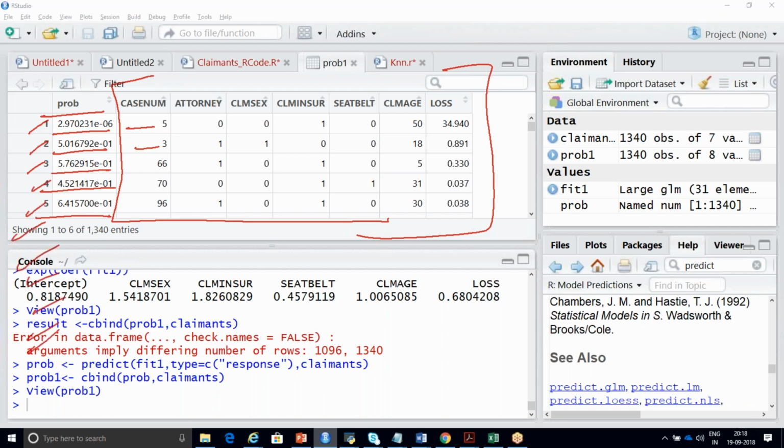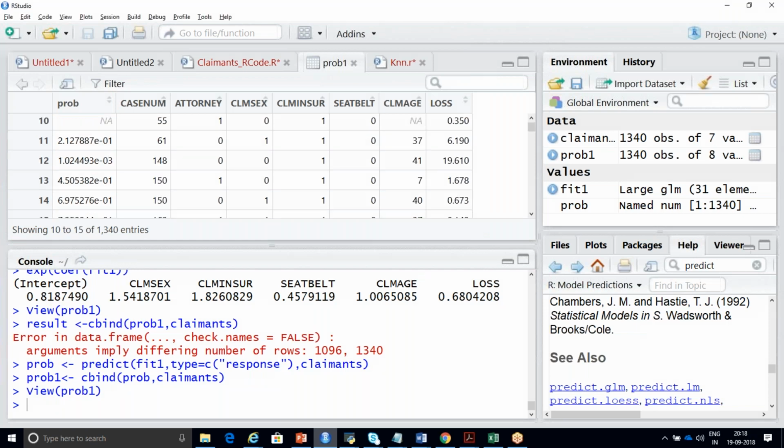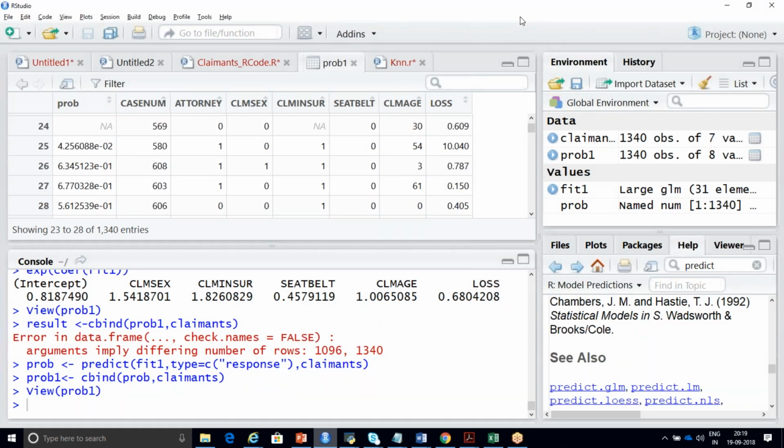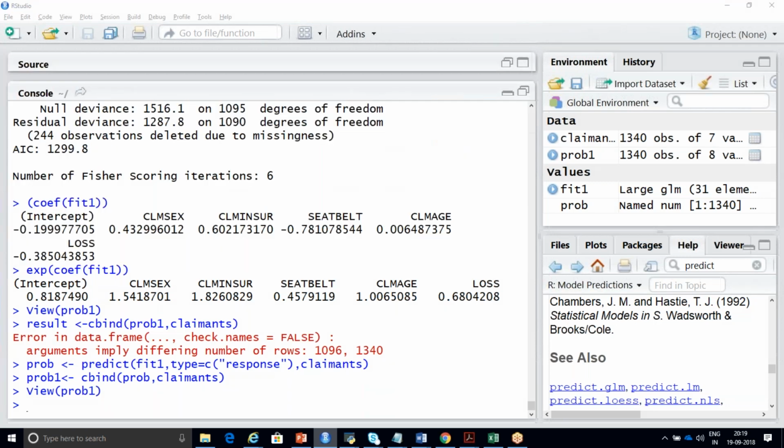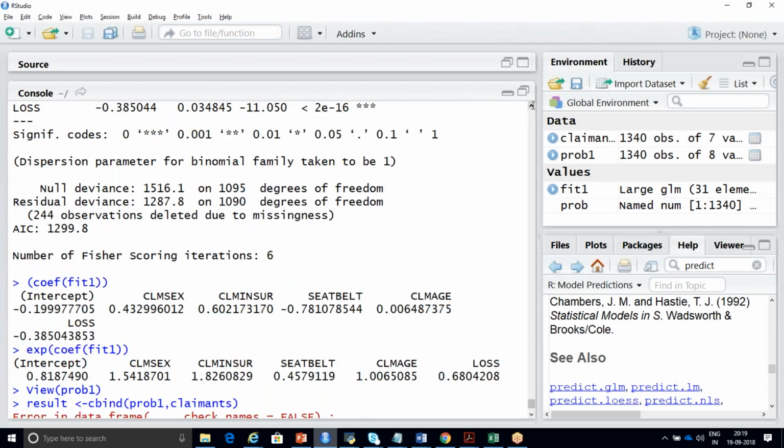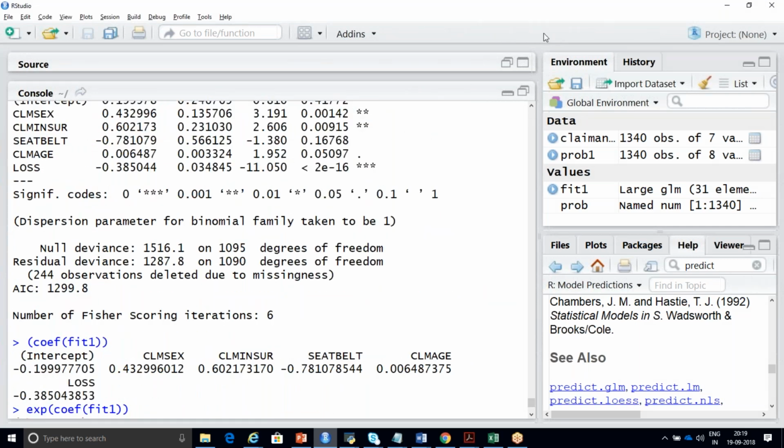So wherever there is an NA value, if there is one NA in your data, the probability will be NA. But we understood that they deleted the NA values from the data set, no? They did not delete. When you run the function, when I run the algorithm, it shows that 244 observations were deleted due to missingness when you ran the model, but we did not do that as a part of our analysis. But now you're passing the same model only, the fit1 model, to this function. Inside the fit1 model, the program already deleted the 244 observations.